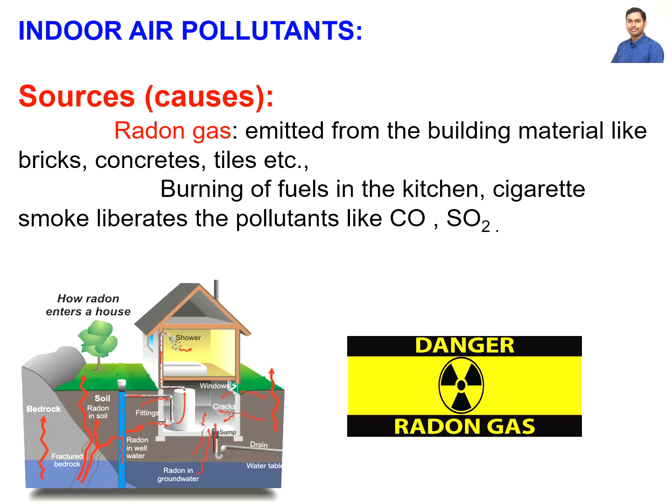So here are the indoor air pollutants. What are the sources or the reasons for that? Radon gas is emitted from building materials like bricks, concrete, tiles, etc. The burning of fuels in the kitchen and cigarette smoke liberate pollutants like carbon monoxide, sulfur dioxide, all these things. So these are all dangers. If we don't take care of them, we cannot purify our air.